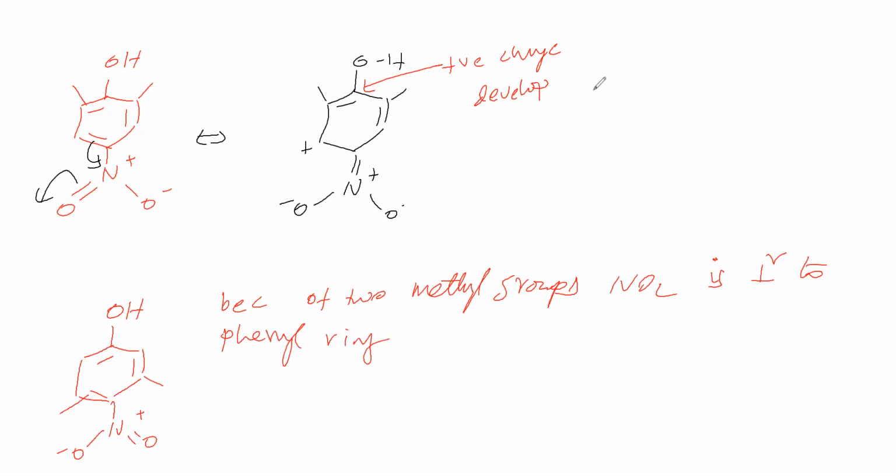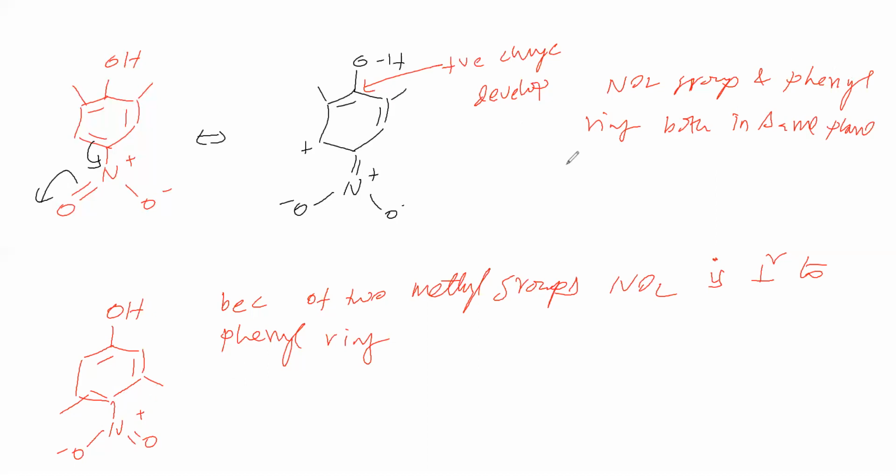But here NO2 group and phenyl ring both in same plane. Here NO2 and phenyl ring both in same plane, but here NO2 and phenyl ring are perpendicular to each other.